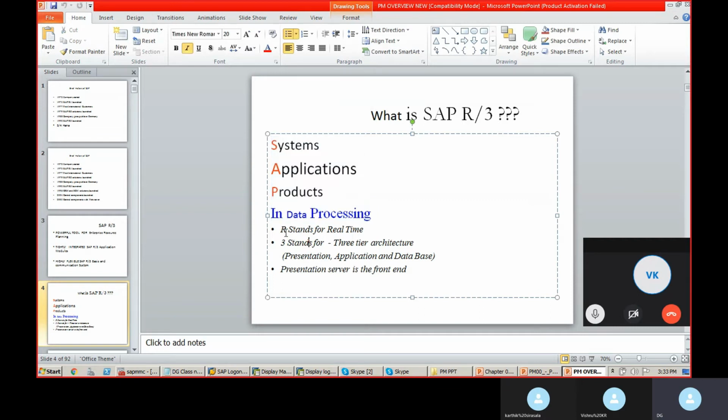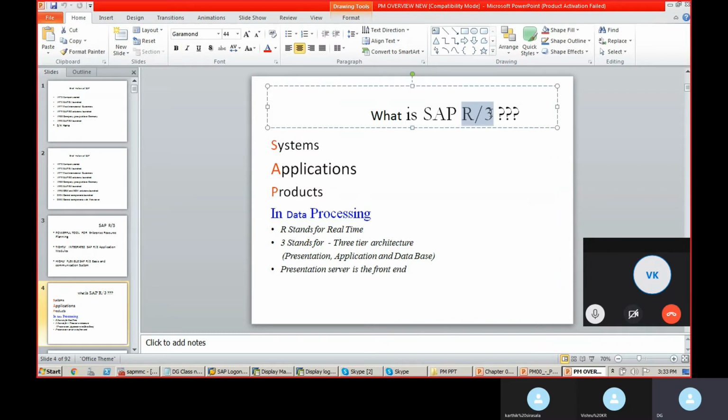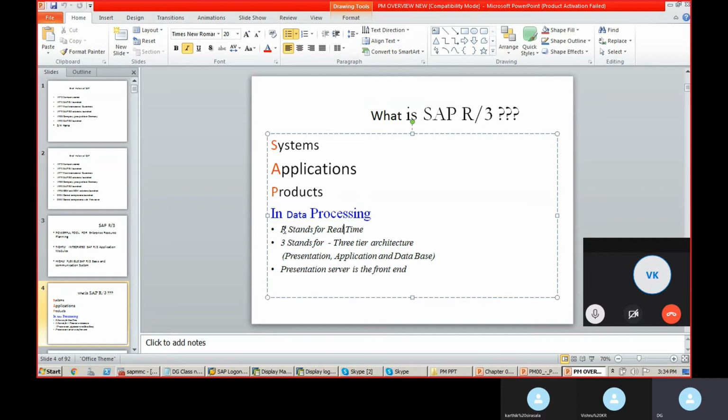So there is an R. I used to tell R1, R2, R3. What does it mean? R stands for real time, and 3 stands for three-tier architecture: presentation, application, and database layer. You don't understand this now, but once you complete the course, you will understand.